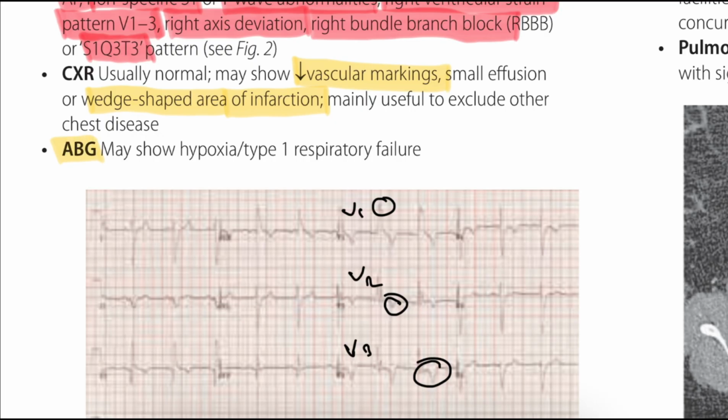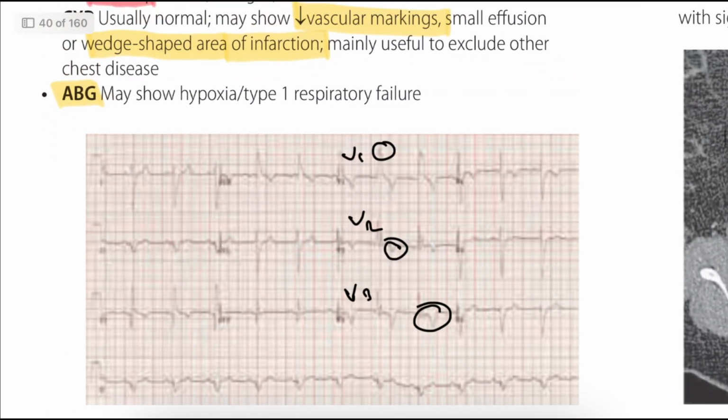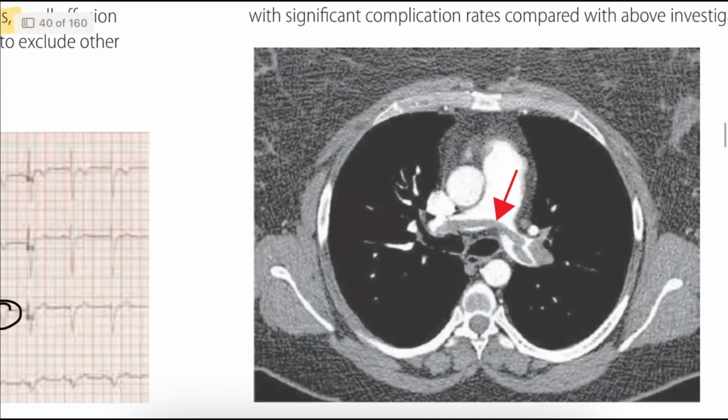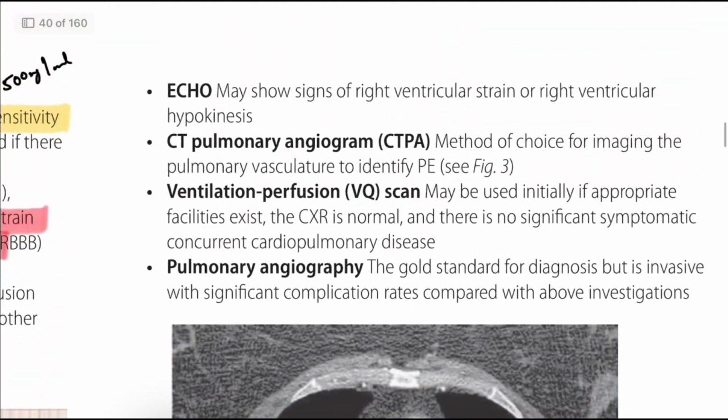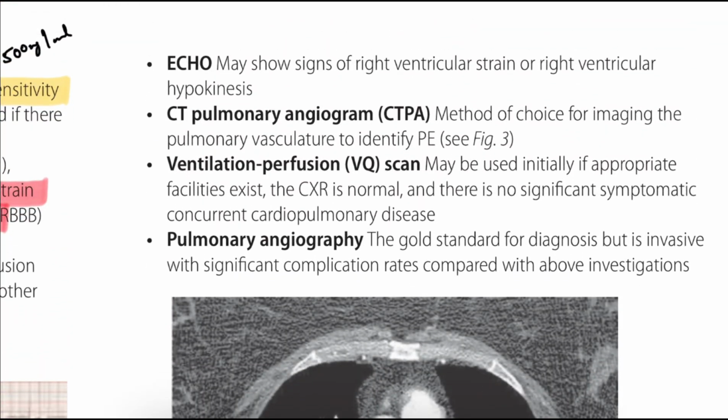Okay, next we can do ABG. In ABG, it may show hypoxia and type 1 respiratory failure, and in ABG we can see hypoxemia and respiratory alkalosis. Next we can see pulse oximetry, where the saturation will be reduced.